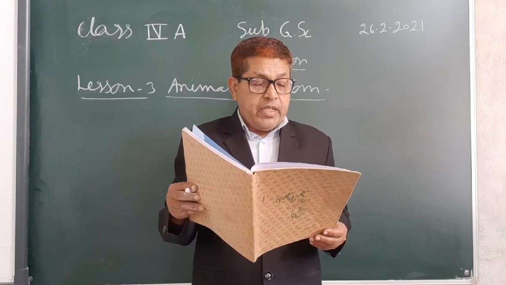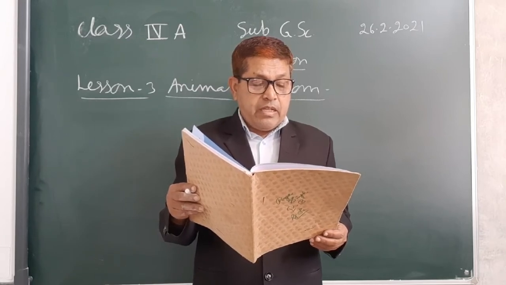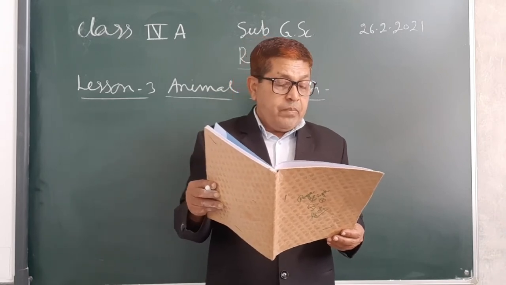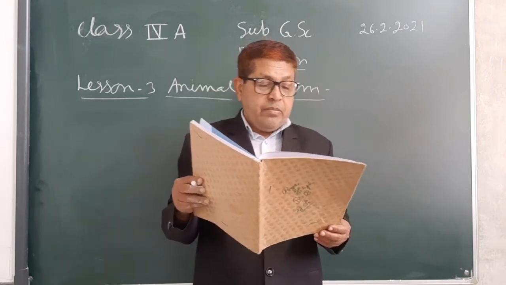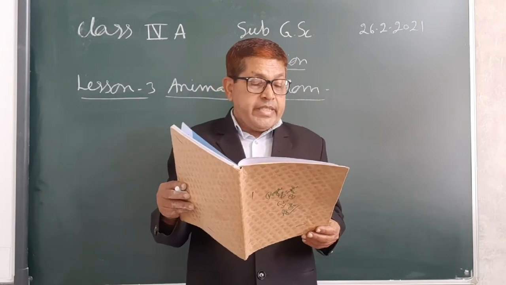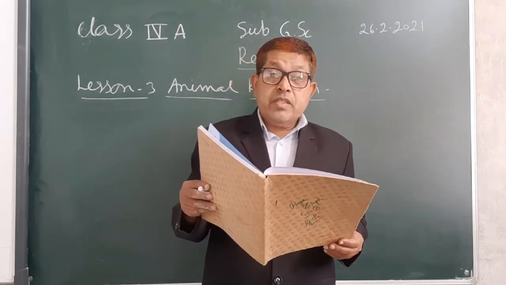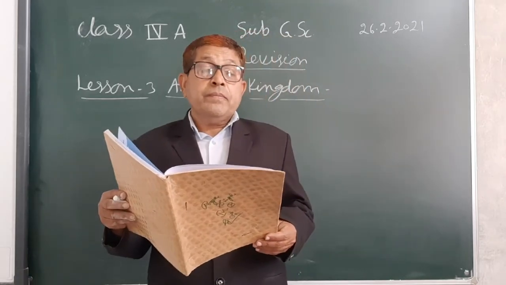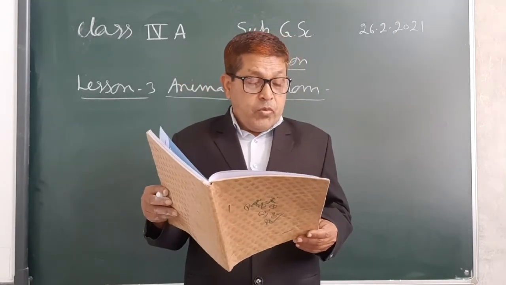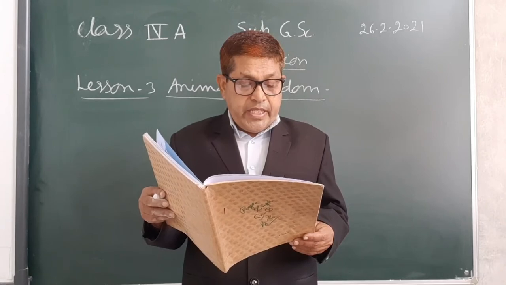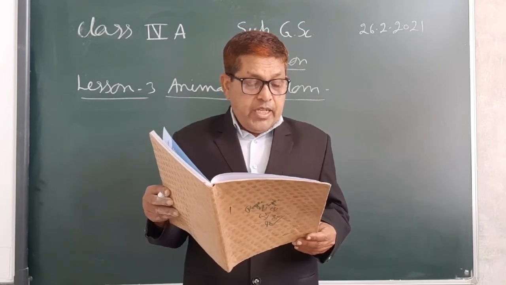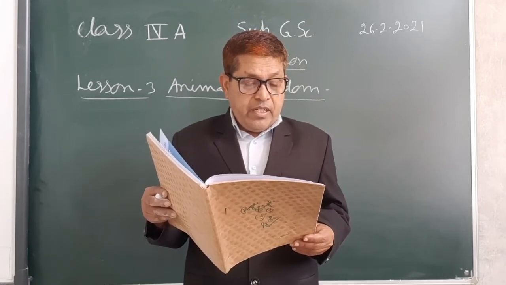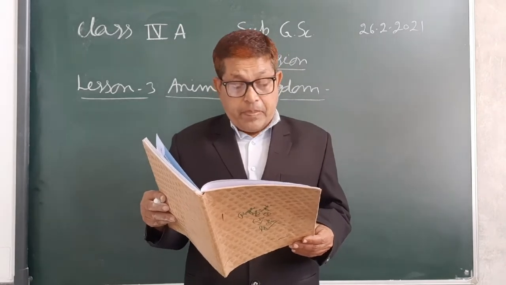Reptiles move with the help of scales on their body. Birds have hollow bones that help them to fly, and insects have 6 legs. More than 1 million different types of insects have been identified all over the world.